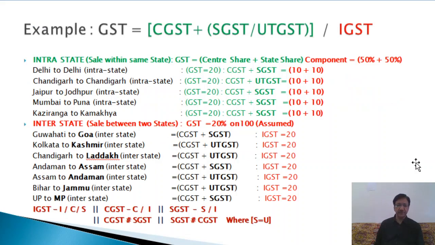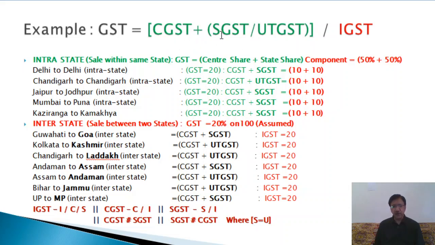So here you see that in case of GST in India, we have a dual GST system. It means there is a mixture of two taxes, that is central and state. Half of the share will go to the state, including either UTGST or state, that is union territory or state. I will not use a separate term for union territory. When I talk about the state, you understand that it may be a union territory or a normal state. So dual GST includes central GST plus state GST.